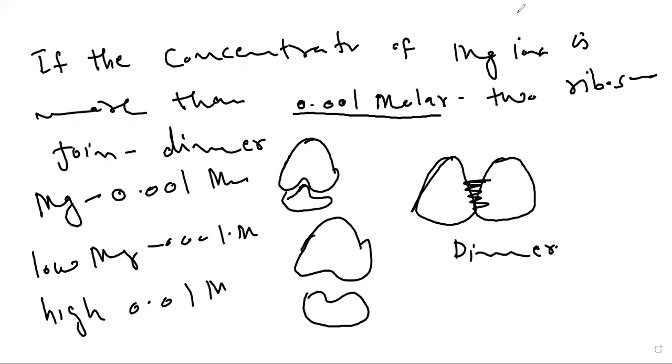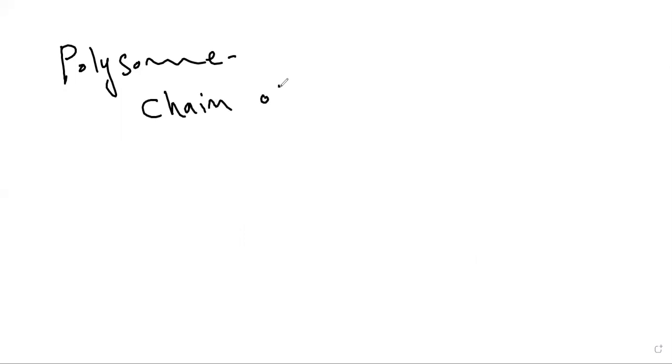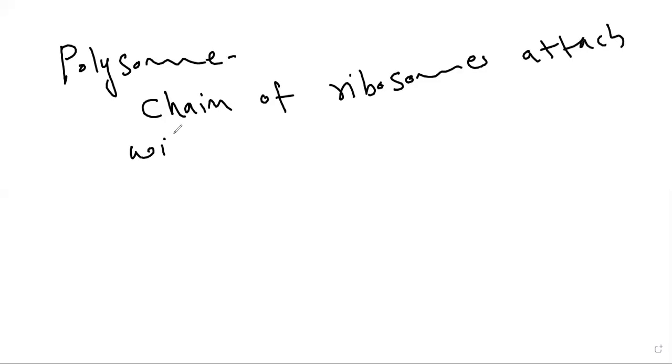And there is also another term, polysomes. What do you mean by polysome? A chain of ribosomes attached with a single messenger RNA.